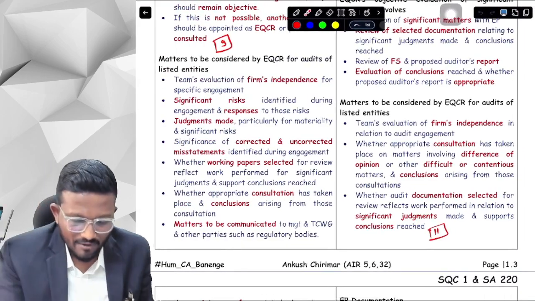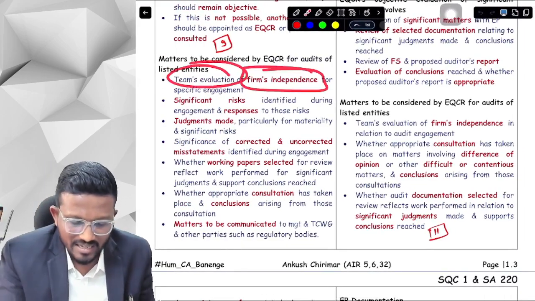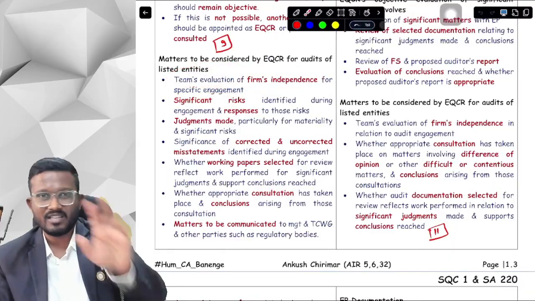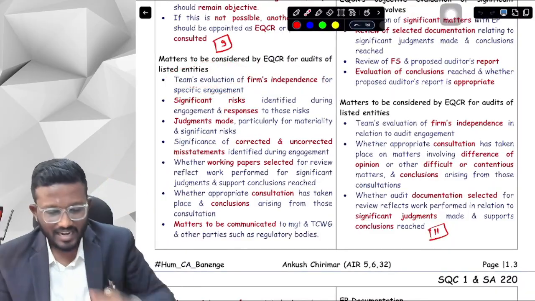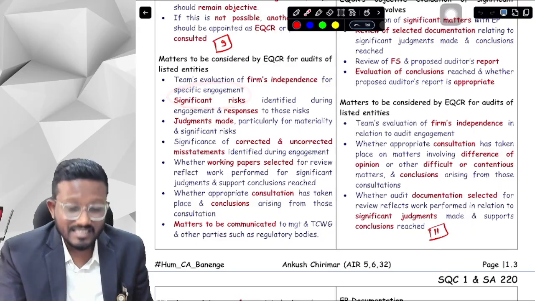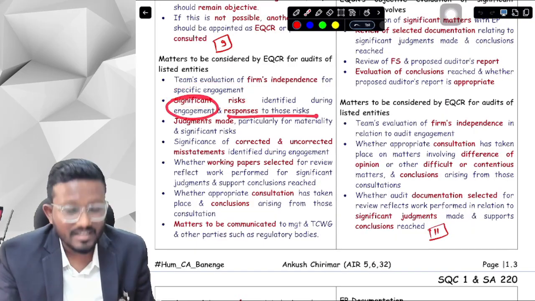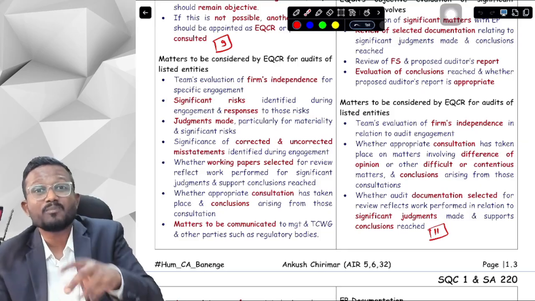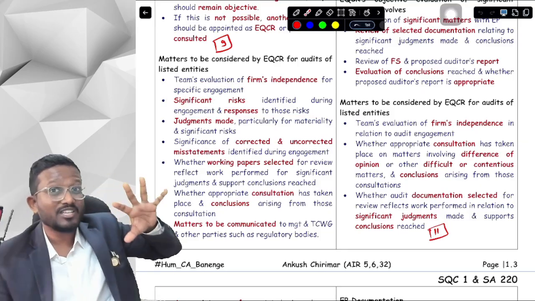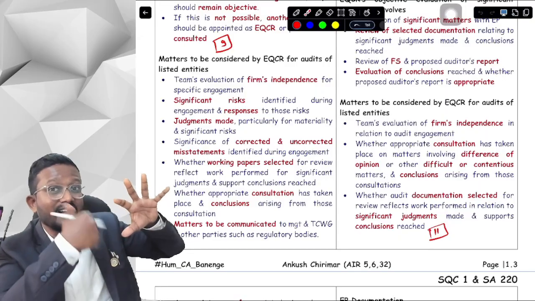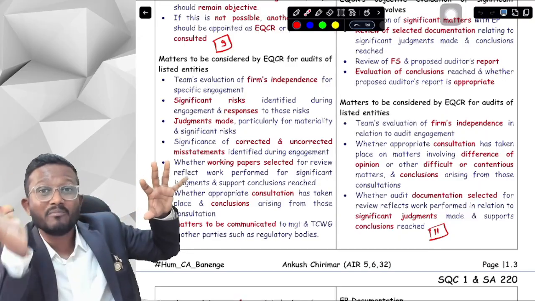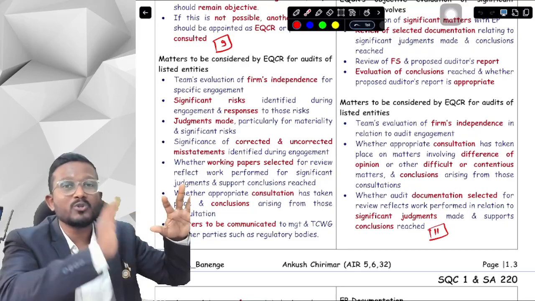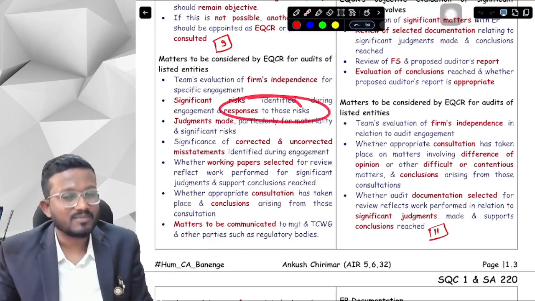First of all, we have to evaluate the firm's independence for that particular specific engagement, whether the team is independent or not. Secondly, significant risk. What are the significant risks that are identified and what are the responses to those risks? What is the responses, sir? There is a risk assessment procedure, and after identifying the risk, after assessing the risk, we perform further audit procedure to respond to those risks. So we need to see what are the responses to those risks.